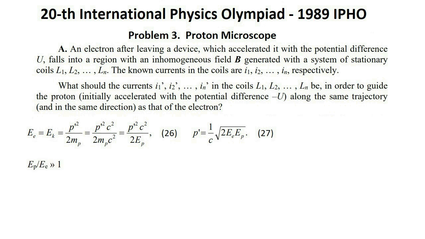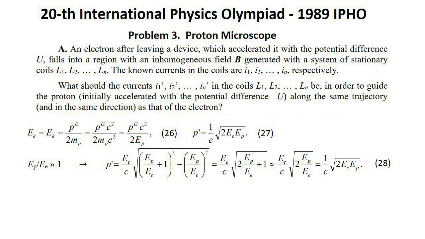On the other hand, the momentum of the proton determined from the relativistic formulae can be written in a simpler form since Ep over Ee is much greater than 1. We get p prime approximately equals expression 28. In accordance with our expectations, we have obtained the same result as above, that was solution to part A.